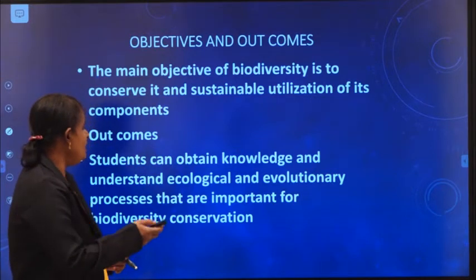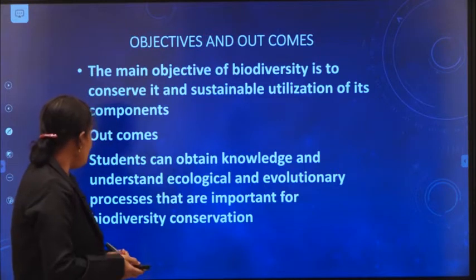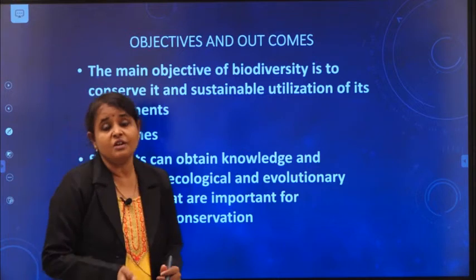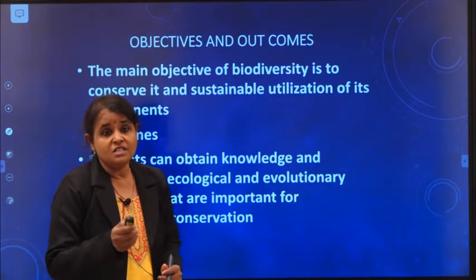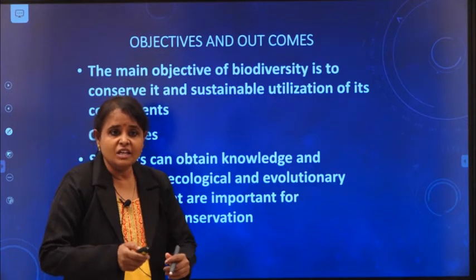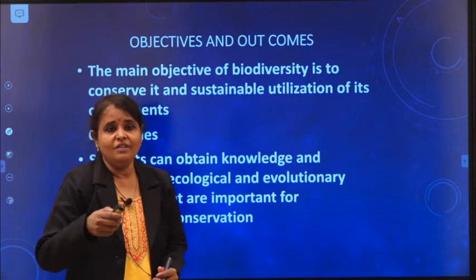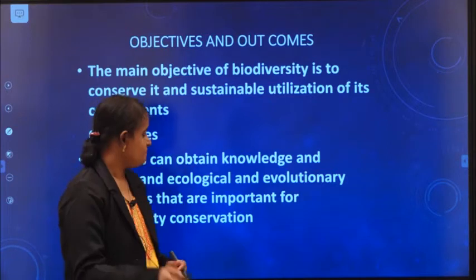Finally, the student can obtain knowledge and understand ecological and evolutionary processes that are important for biodiversity conservation. Biodiversity conservation importance we will identify. What is the interaction we identify finally. Okay, and we start conserving the biodiversity.